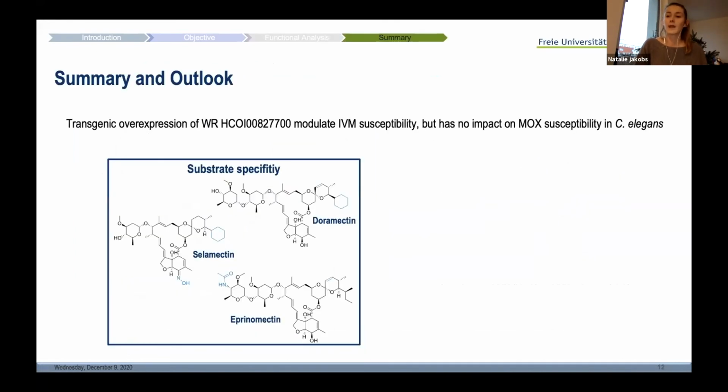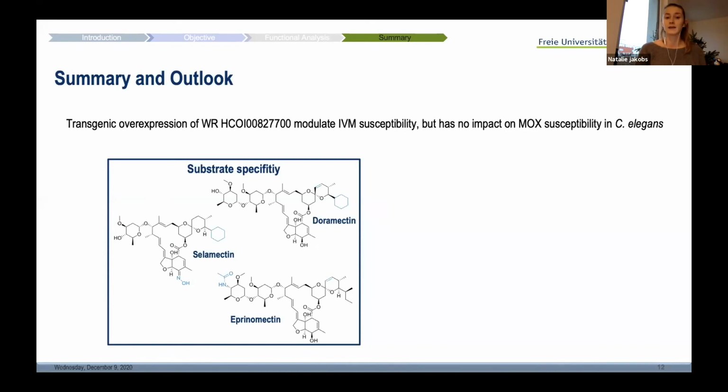So in summary, we're able to show for the first time a direct influence of a Haemonchus Cyp on macrocyclic lactone susceptibility, specifically for ivermectin, and thereby confirm the so far reported differences between ivermectin and moxidectin in terms of pharmacokinetics. To further analyze the ML substrate specificity of this Cyp, I'm testing other macrocyclic lactones.